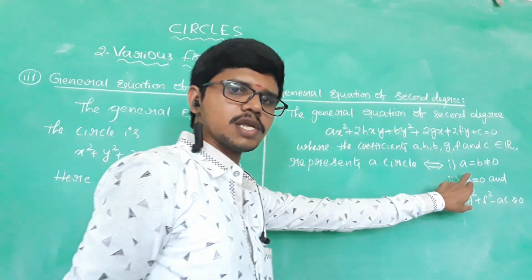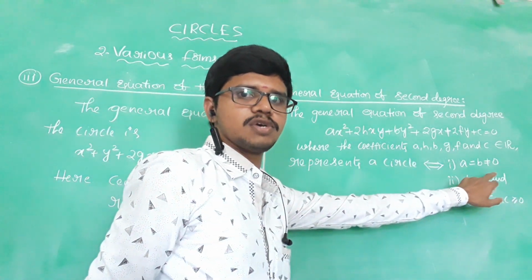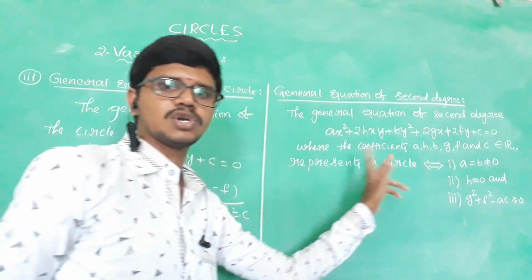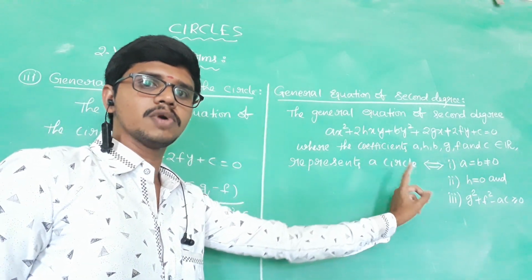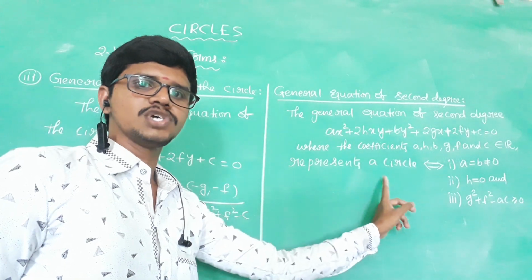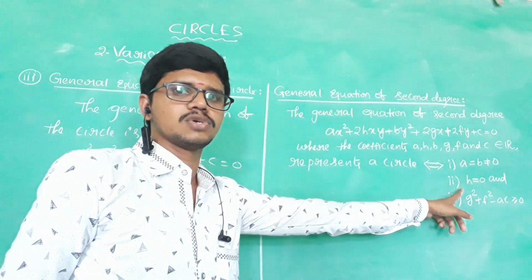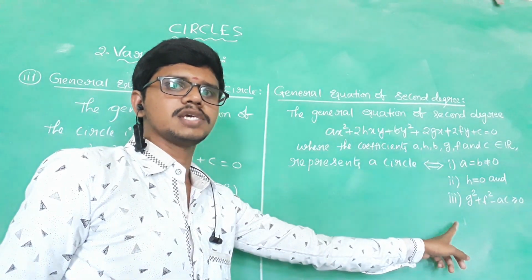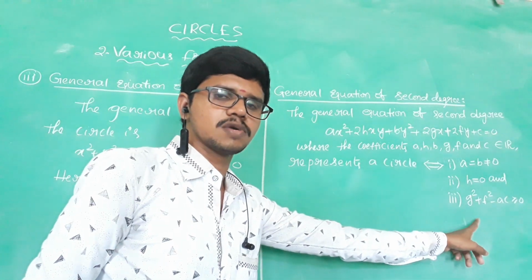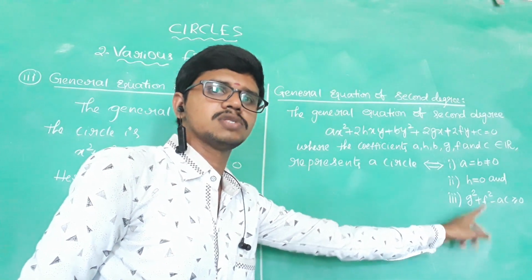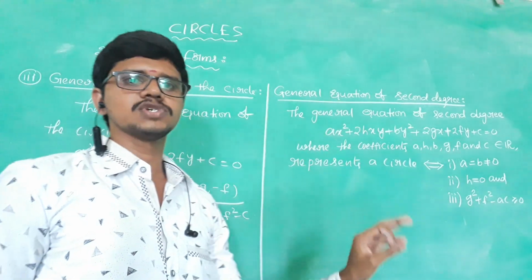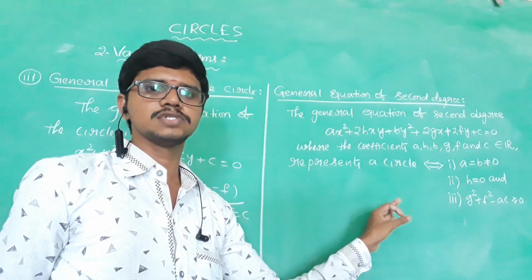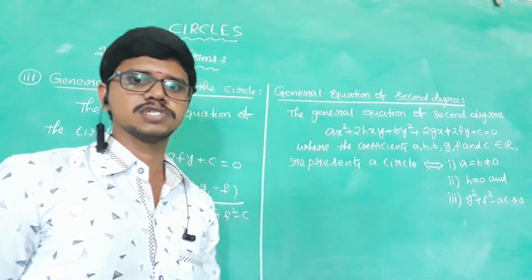So when this second degree equation becomes the circle equation, we should follow the conditions. What are those conditions? a is equal to b, which is different from 0. That means the coefficient of x square and the coefficient of y square are both equal but not equal to 0. And the coefficient of xy is 0, that is h equal to 0. And the condition is g square plus f square minus ac is greater than or equal to 0. If any second degree equation follows these three conditions, then we say that it becomes the circle equation. Okay, right?